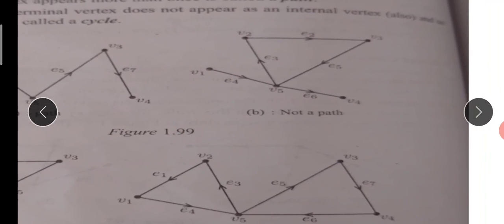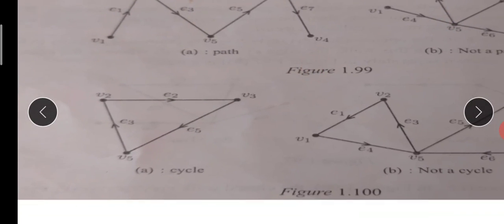Where if you observe, V1 to V3, V3 to V2, V2 to V5, V5 through E5 again come to V5, V5 to V6. So V5 counts twice. If any vertex counts twice, it is not a path. Remember that. Now the cycle concept: a cycle is one in which the terminal vertex doesn't appear as an internal vertex and no internal vertex is repeated twice.